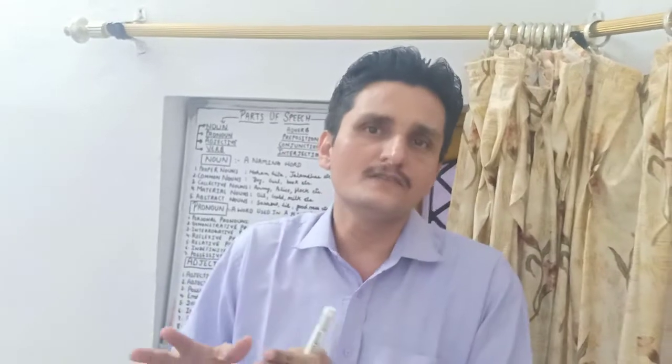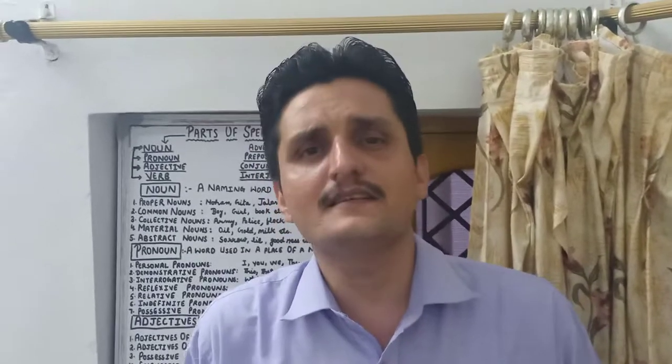You can say connectors also. Last but not the least is interjection. When there is a sudden outburst of feelings, we say hooray, when you have got something in your life. Then if you are sad, alas. These are the interjections which we use.